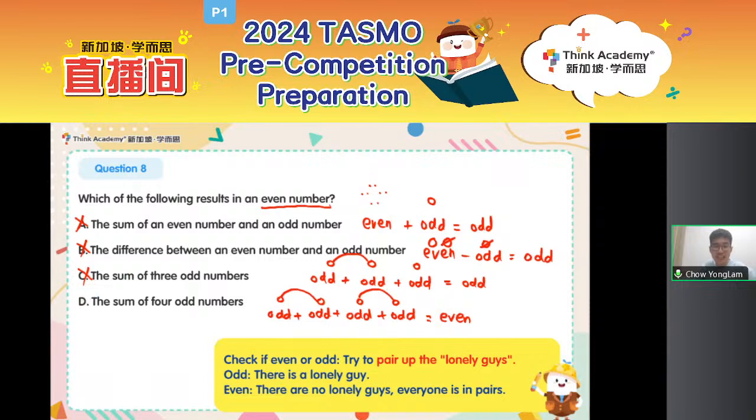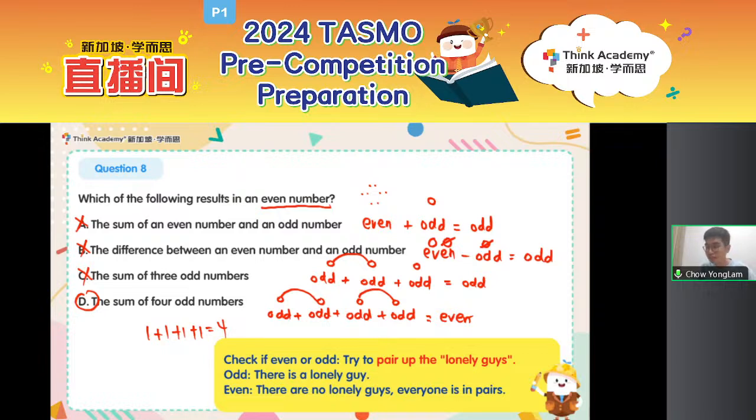My answer is D. So this question, if you really cannot understand the lonely guy things, don't worry. Just give an example. For example, the sum of four odd numbers. Well, one is an odd number. What if I just add four ones? It gives me a 4, right? 4 is even, so my answer is D. This is just another technique you can use in certain competition questions.